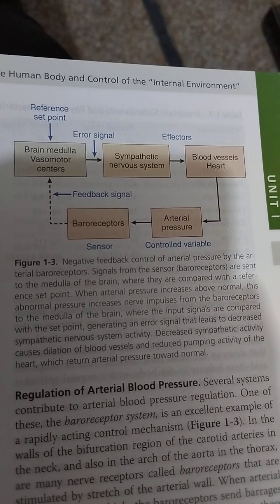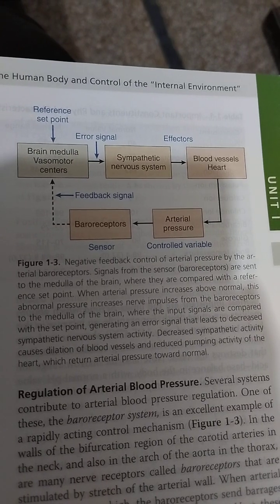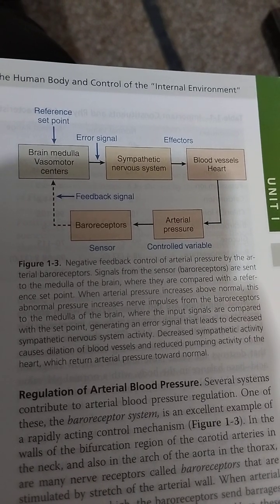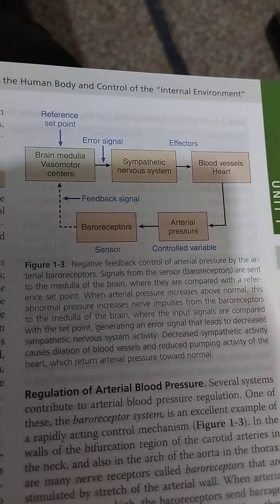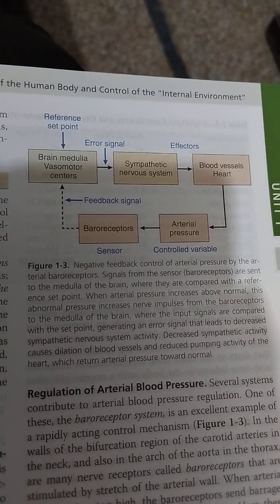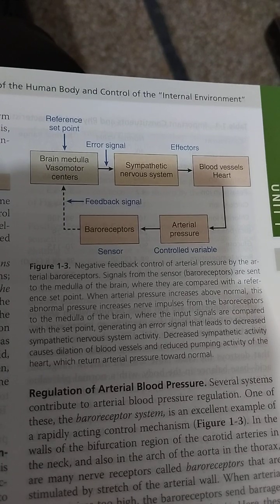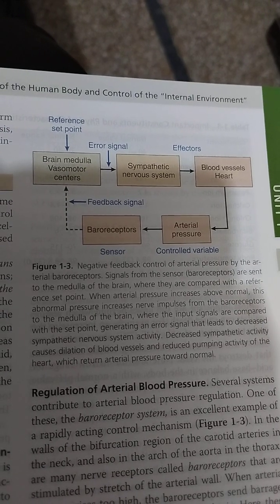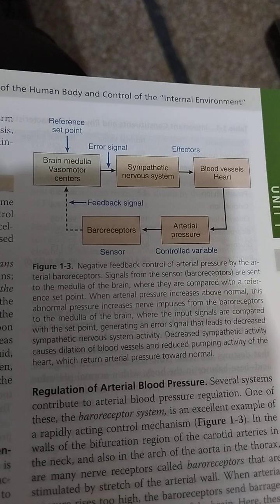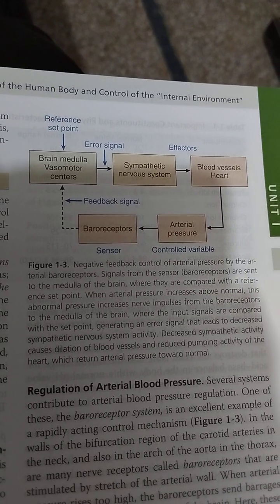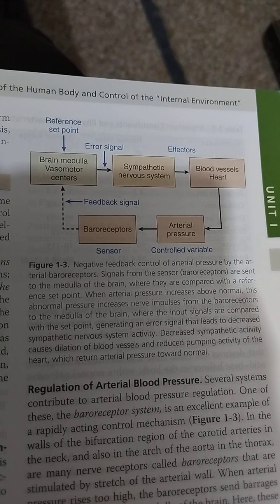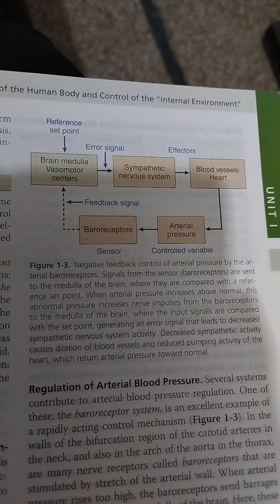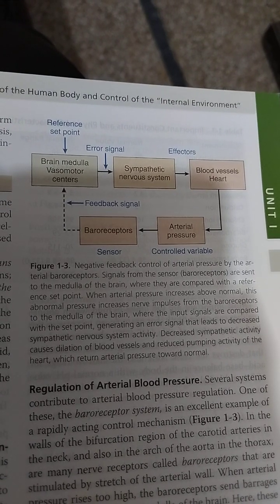When arterial pressure increases above normal, this abnormal pressure increases nerve impulses from the baroreceptors to the medulla of the brain, where the input signals are compared with the set point, and this generates a response that decreases sympathetic nervous system activities. Decreased sympathetic activities cause dilation of blood vessels and reduce pumping activity of the heart, which return arterial pressure toward normal.